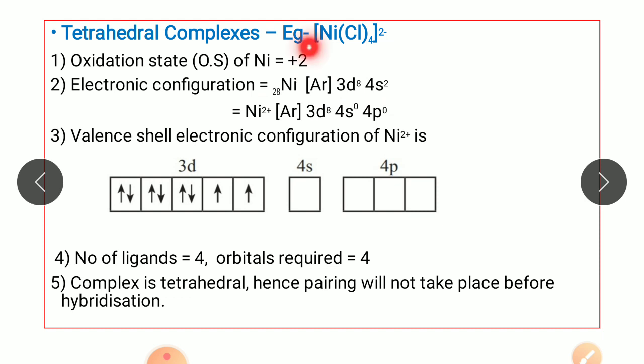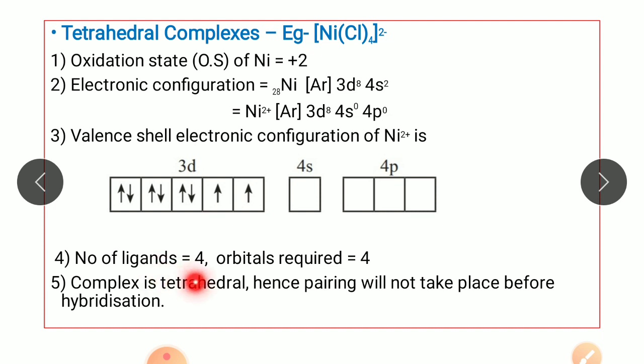Now in this complex, nickel has oxidation state +2, so it will lose 2 electrons. So the electronic configuration of Ni2+ becomes argon 3d8 4s0 4p0. The valence shell electronic configuration of Ni2+ can be written like this, where the d orbital has 2 unpaired electrons. Now nickel is attached to 4 ligands, so the number of metal orbitals required will be 4.